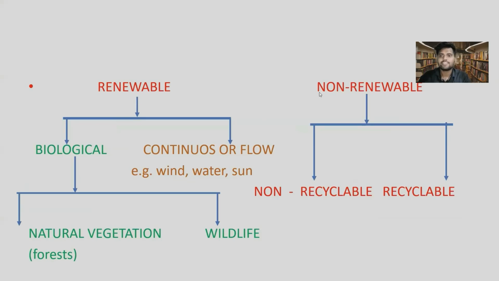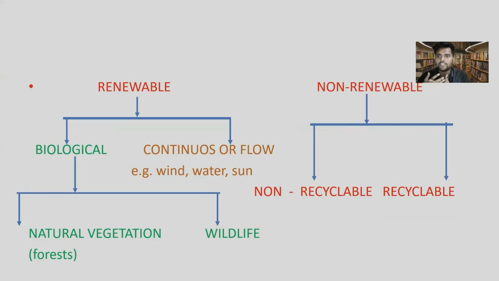Now, renewable resources and non-renewable resources are again divided into two parts. First, biological renewable resources. As the term indicates, biological means living beings are used as a renewable resource. These are again divided into two parts, natural vegetation or forest.